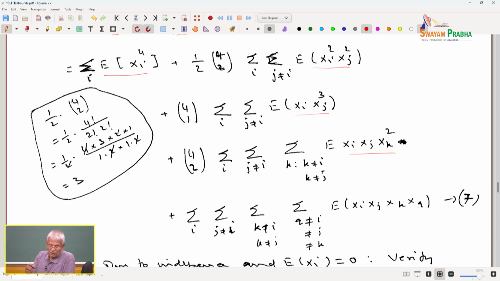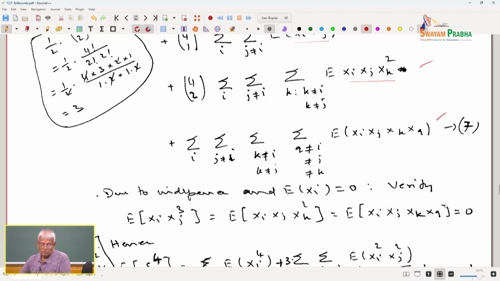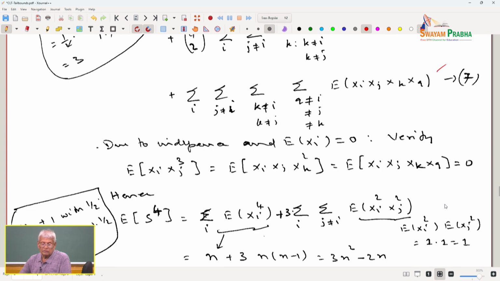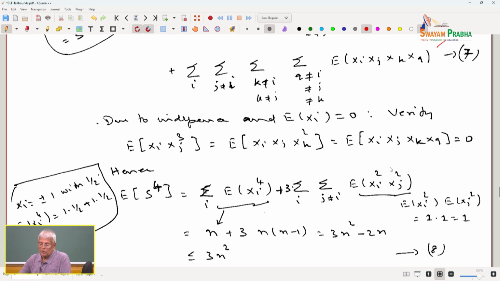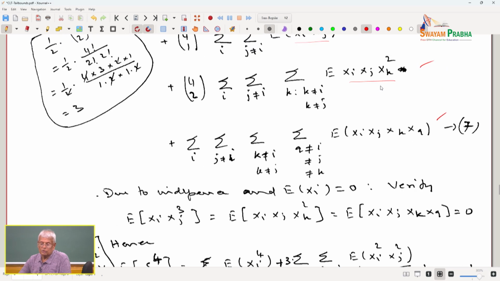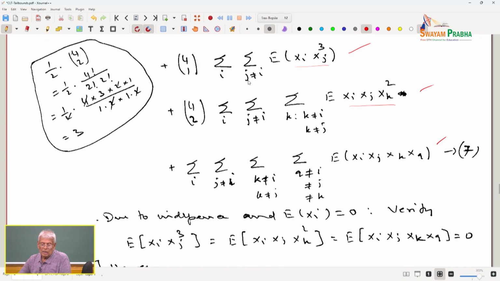So this consists of first term, second term, third term, fourth term. The algebra is simple, but there is room for errors, so I would like you to be very careful. Here the summations are over i, j not equal to i, k not equal to i and j, and q not equal to i, j, k.